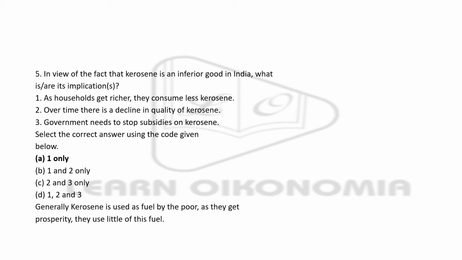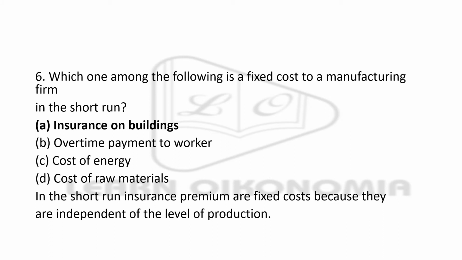I mean, kerosene. Next question is, which of the following is a fixed cost to a manufacturing firm in the short run? So what are the key words in this question? Fixed cost and short run. You are dealing with the short span. You are dealing with short run, meaning mostly a period of less than 1 year. So the options are insurance on buildings, overtime payment to worker, cost of energy, and cost of raw materials.